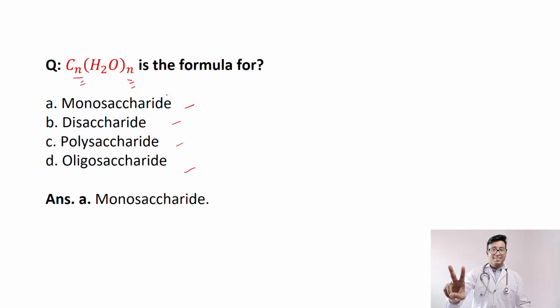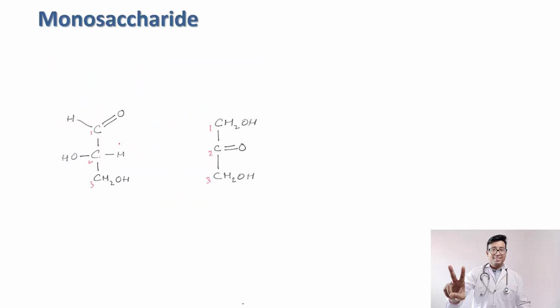As I told you, monosaccharide means only a single unit of carbohydrate. Remember, in monosaccharide the carbon atoms may be more. However, disaccharide means more than one carbohydrate unit. So 2 monosaccharides make 1 disaccharide. 3 to 10 monosaccharides will make 1 oligosaccharide. Trisaccharide means 3 carbohydrate units, and polysaccharide means many, more than 10. So this basic concept should be very clear.